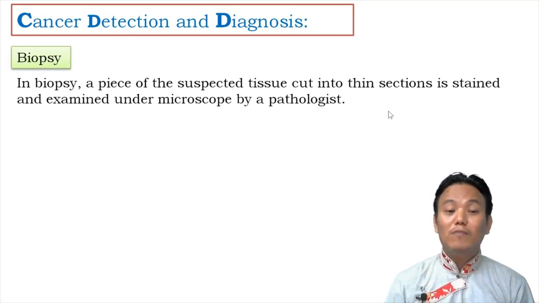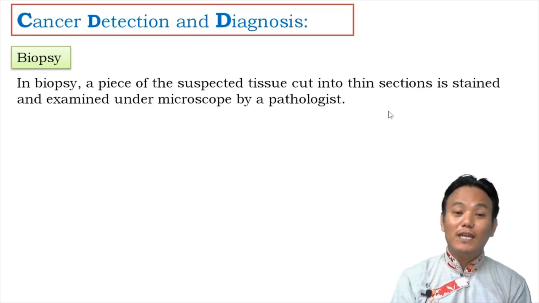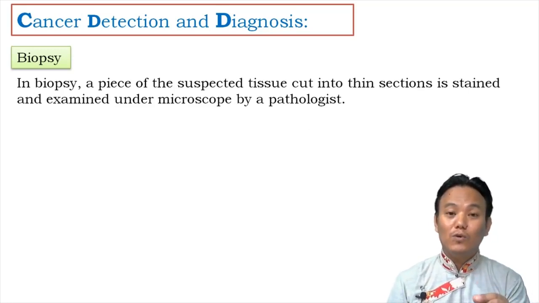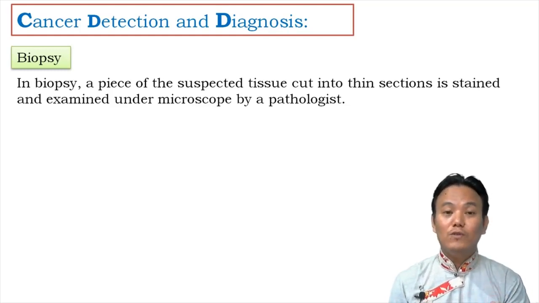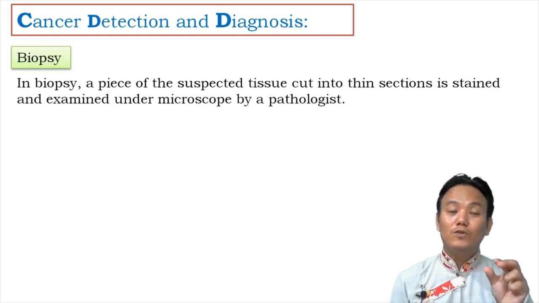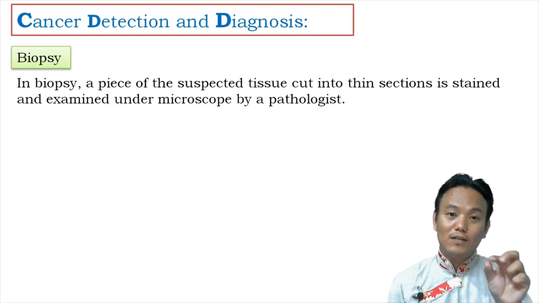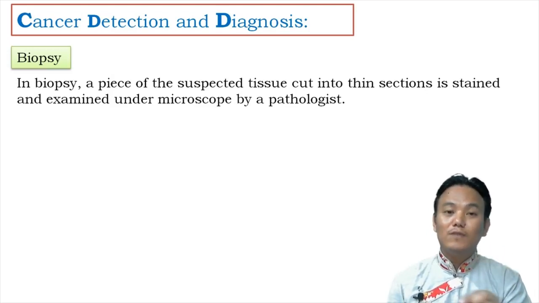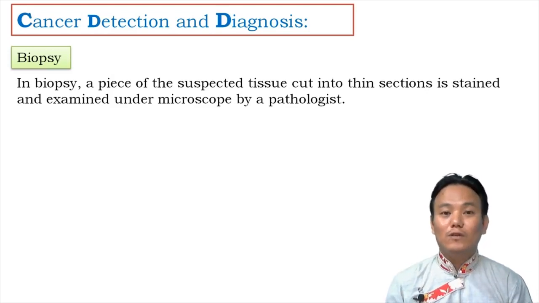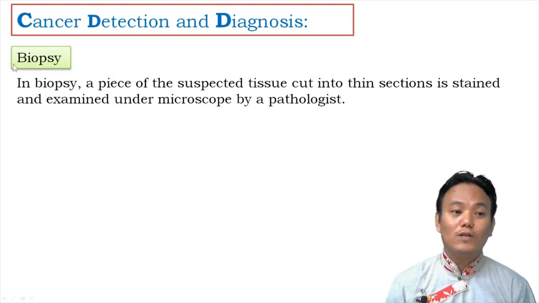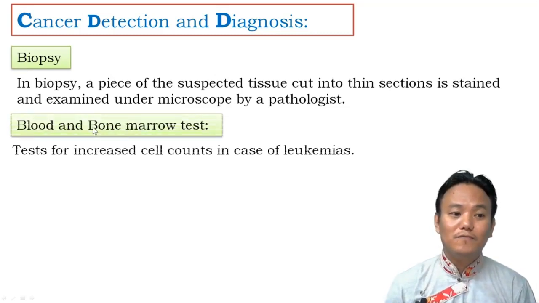Right? During biopsy, the doctors will take a piece of the tissue which you suspect to be cancer. Say you have a lump growing under your skin, maybe you have a tumor growing in your breast, right? So doctors will take a small piece of the tissue and stain it and observe under microscope to determine whether that is a malignant tumor or not, whether it is cancer or not. Okay, so that is the first method, that is biopsy. It is quite an invasive method.